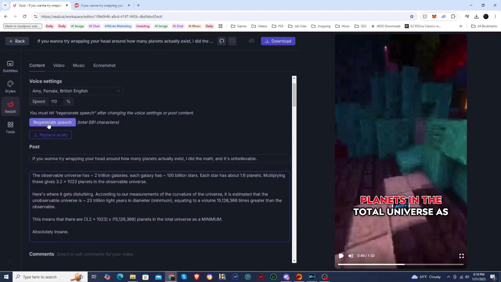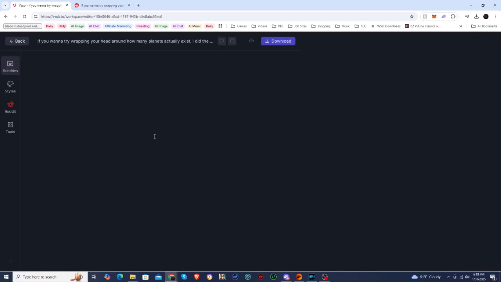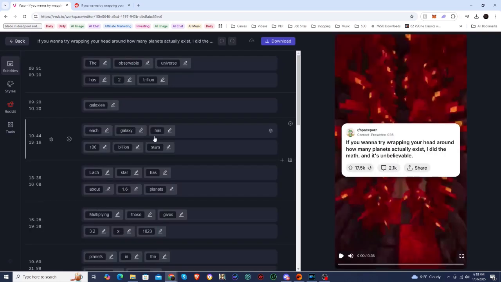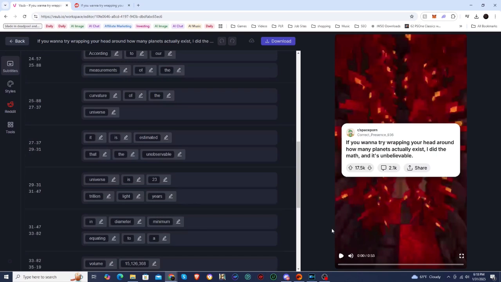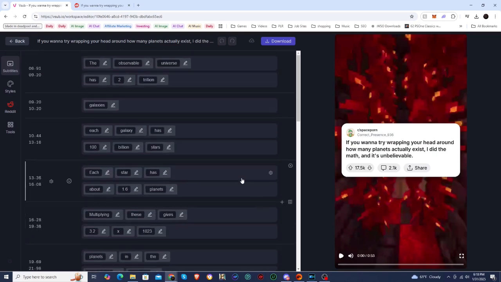And I'm going to click on regenerate speech. And so that's going to regenerate the video using the edits that I made. It's going to keep the same voice, keep the same subtitle style and all of that. And now we can see the video is only 53 seconds, so it is shorter. I'm going to listen to the AI to see what it sounds like, make sure it still sounds good.